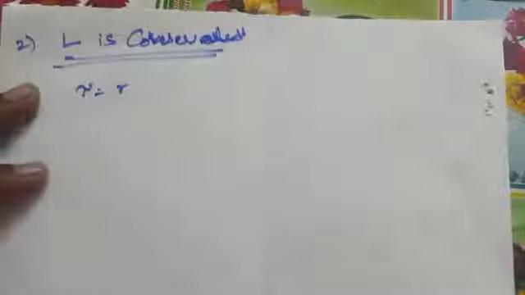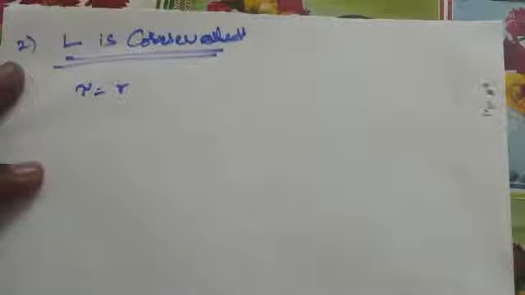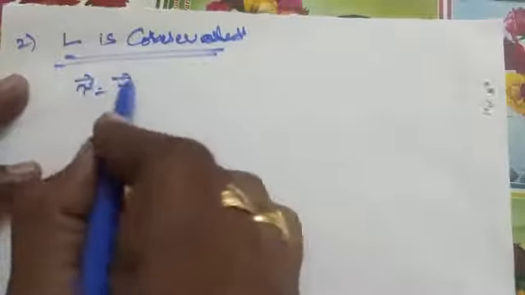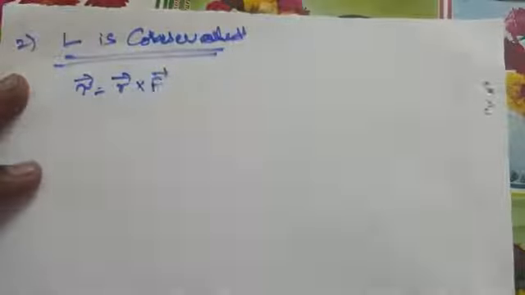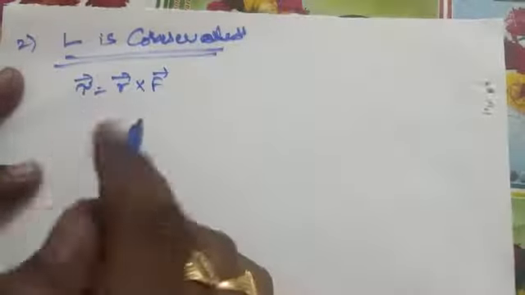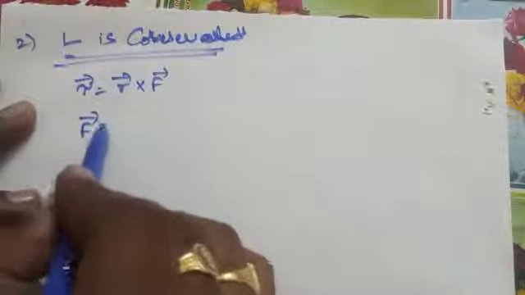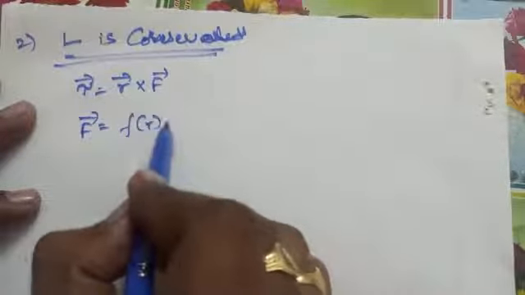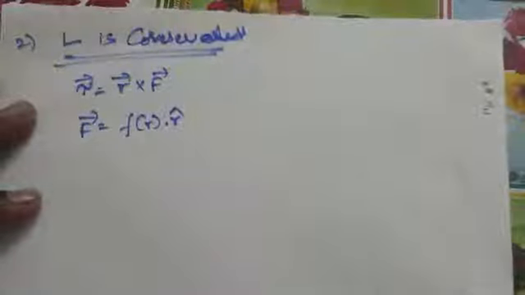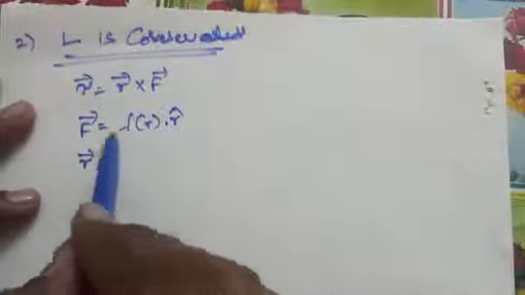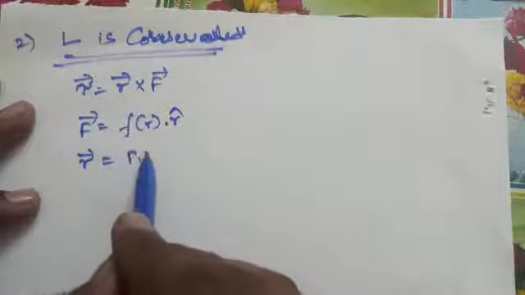Let us see how we can prove it. We know that tau is equal to r cross F. When a body is rotating about an axis, the torque acting on it is given by tau bar equal to r bar cross F bar. But we know the central force can be written as F bar equal to f of r into r cap, and the position vector r bar can be written as r into r cap.